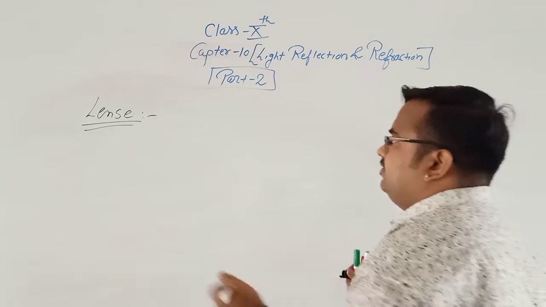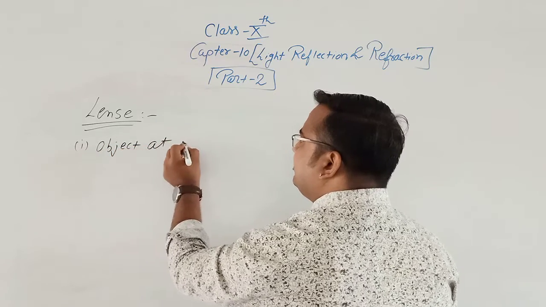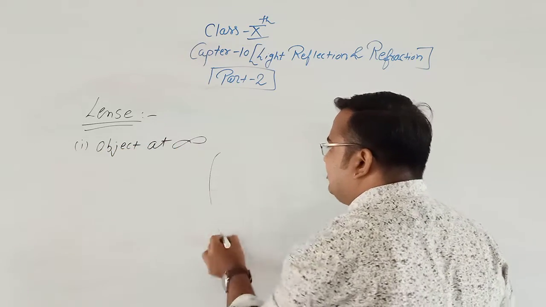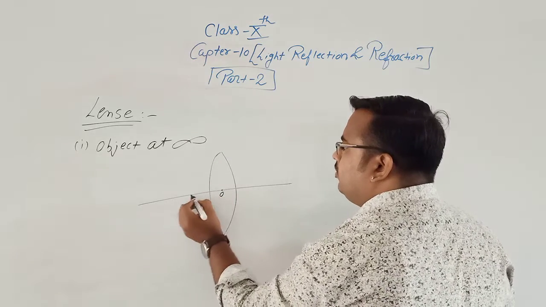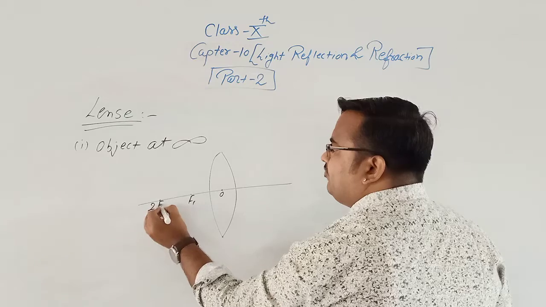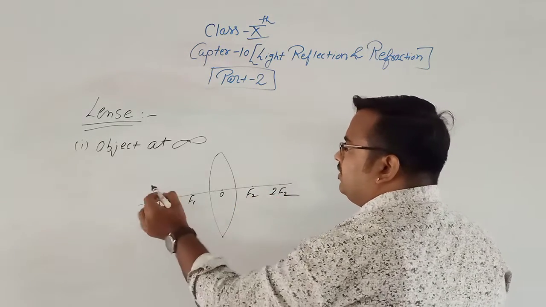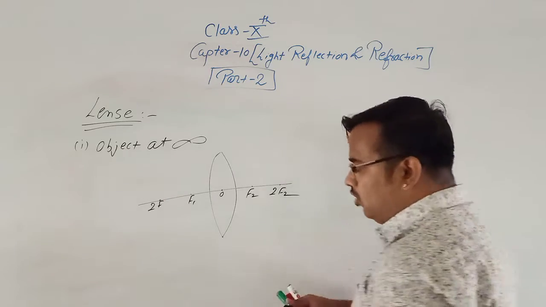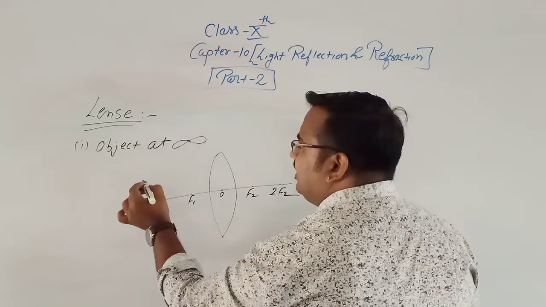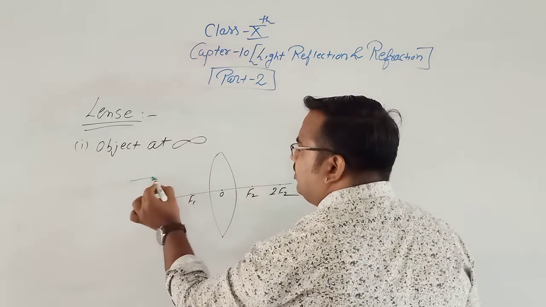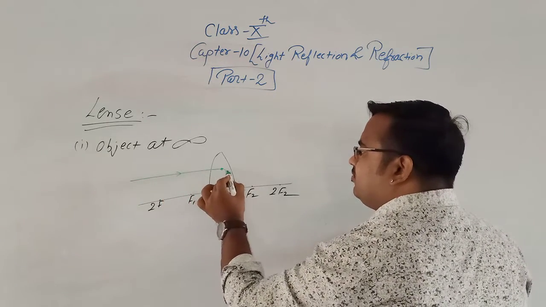The first case: object at infinity. This is the lens, optical center O, f1, 2f1, f2, 2f2. So the object is at infinity. If the object is at infinity, we are not drawing the object. From infinity, 2 incident rays come, parallel to the principal axis, and pass through the focus.